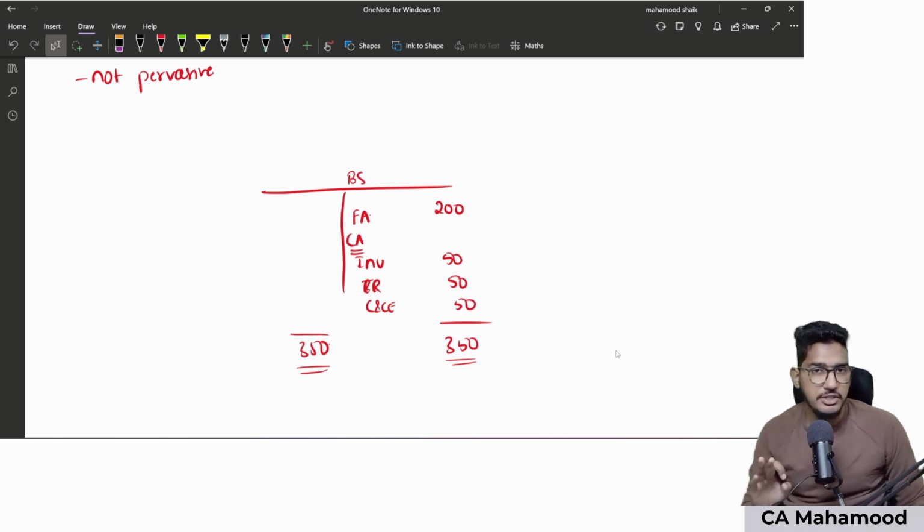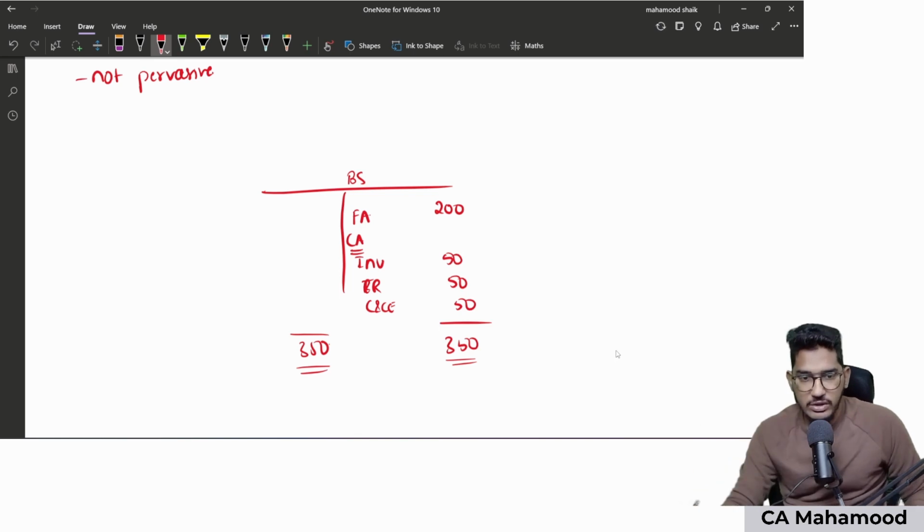The only place where the balance sheet will not match is our exam. The balance sheet will always match in real life. So this is the extract of the balance sheet. Now I started performing audit procedures on this balance sheet.